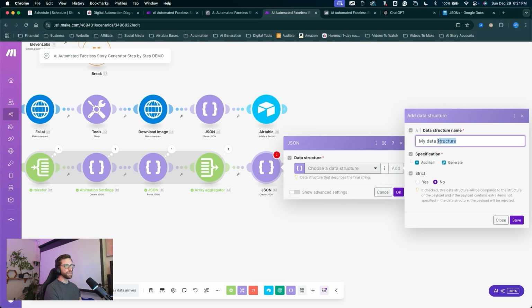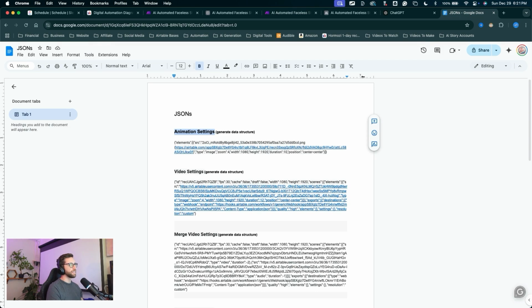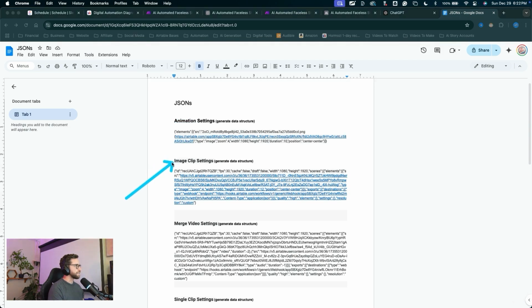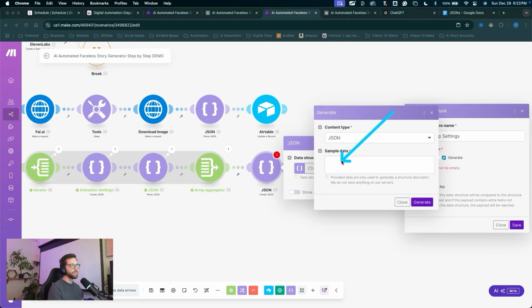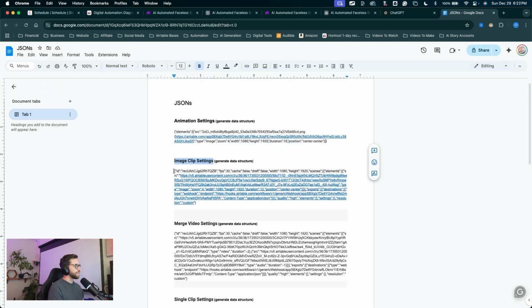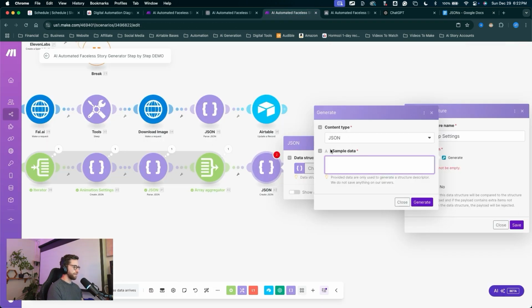Let's name the structure what we have from the Google Doc. I'll jump into the JSONs doc. This will be the image clip settings. I'll just copy this title, come back into Make, paste that as my data structure name, click generate. We need that sample data. Let's come back into the document. For the image clip settings, again, copy this entire JSON string, come back into Make and paste that string into the sample data, hit generate.